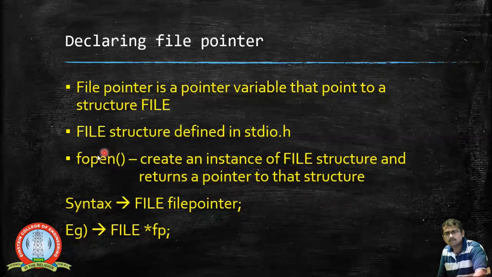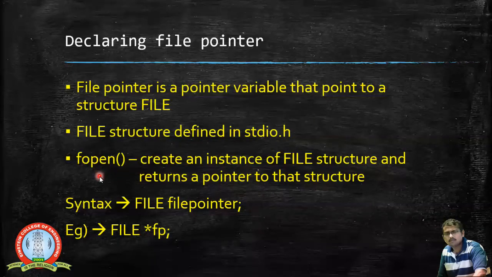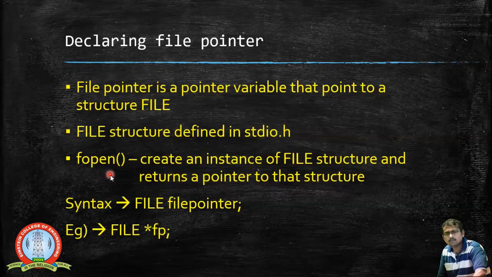Once we call the fopen function, we have to pass this file pointer to it, and the fopen function will create an instance of a FILE structure and return a pointer to that structure. So how do we create a variable for that structure?